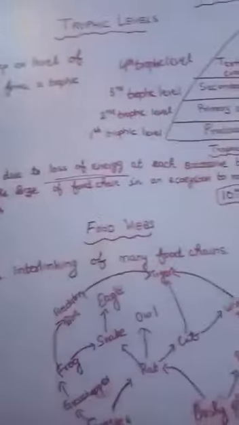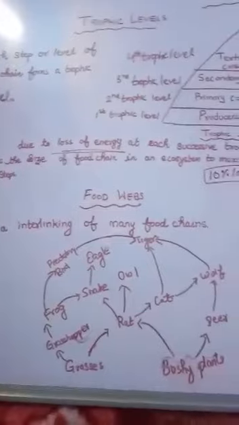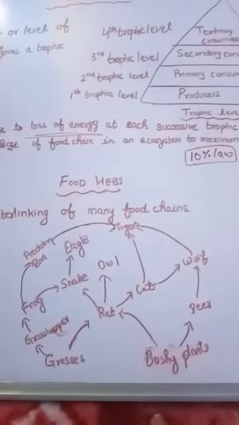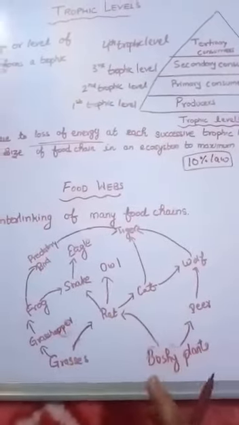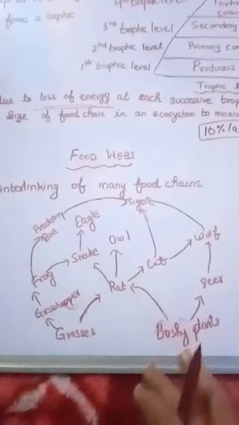Our next topic is the food web. What is a food web? It is the interlinking of many food chains. As we studied earlier, the food chain is a straight chain, but in the case of a food web there are so many food chains which are interlinked with each other.